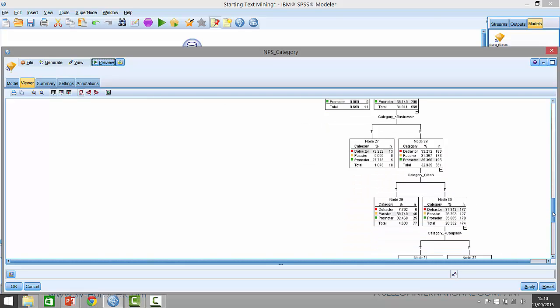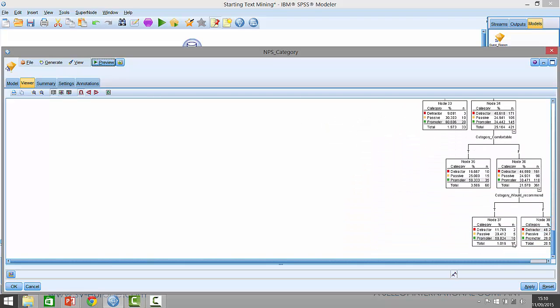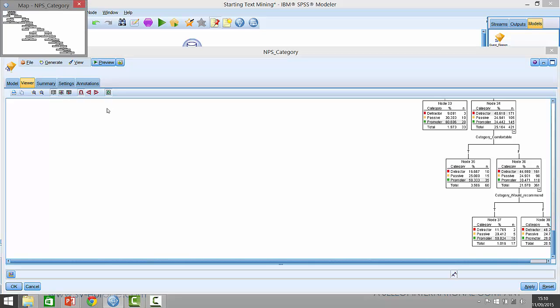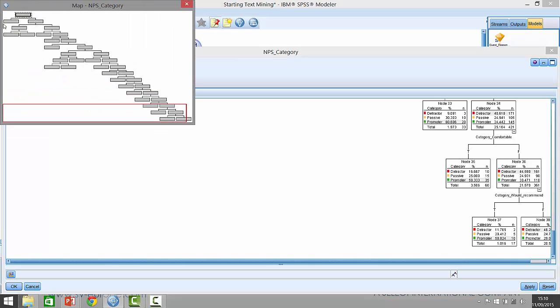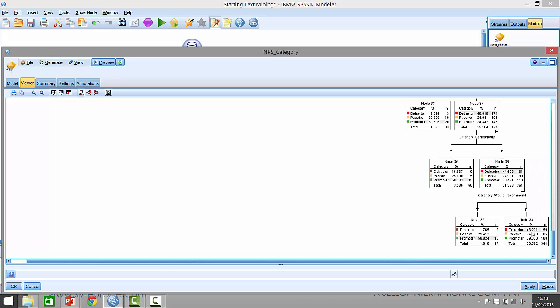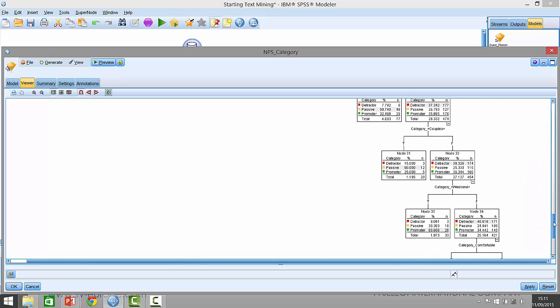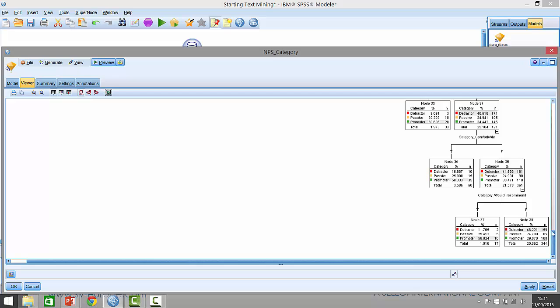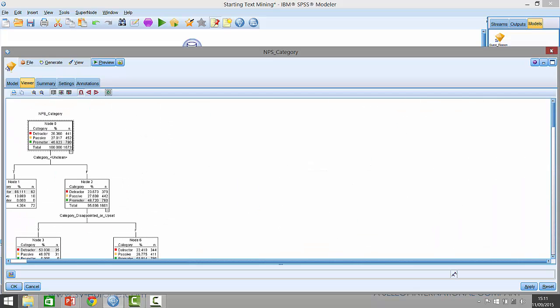Each time we go to a subgroup, it's basically a series of rules. We can see the entire tree out here. It's basically separating the wheat from the chaff, saying if you don't mention these negative things and you do mention positive things like you would recommend, for example, then a large proportion of them fall into the promoter group. So this helps me figure out what the most important fields are that are driving the net promoter category they're falling into.